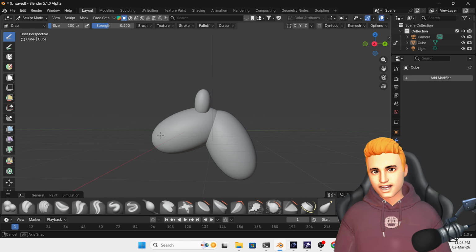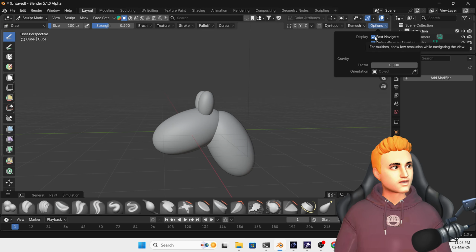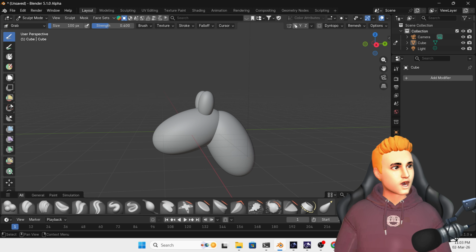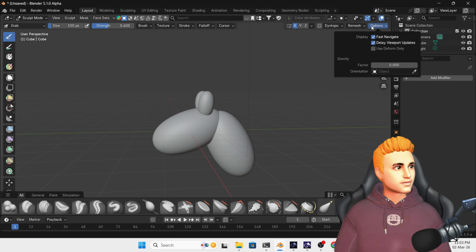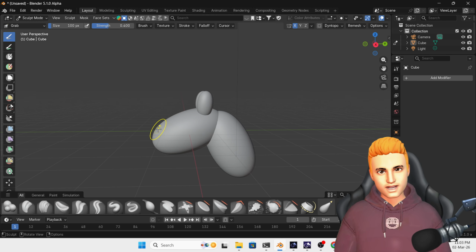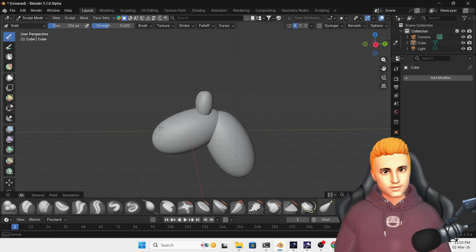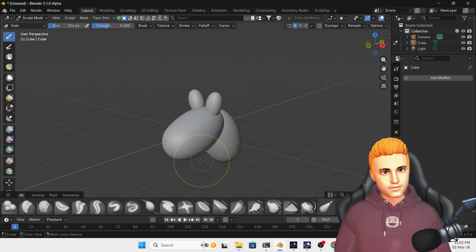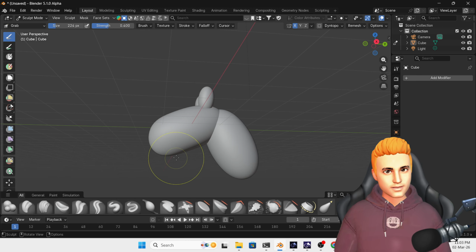We have to take this brush and then turn on the X symmetry, and then what we have to do is just shape it, press F for the brush size, and just shape our object a little bit. I'm going to shape it randomly.